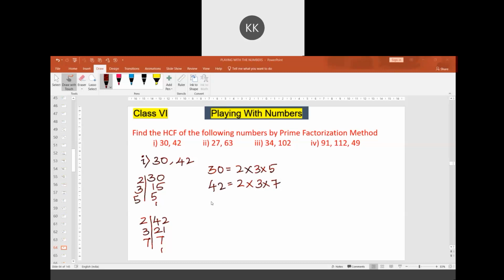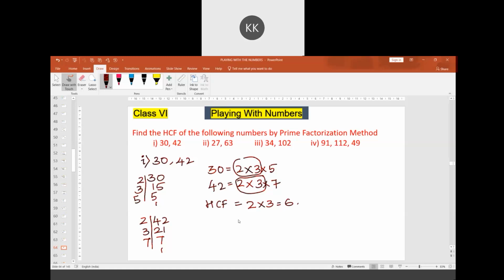Now, to find the highest common factor, we will consider what is common here. It is 2 times 3, which is 6. So the highest common factor is 6.